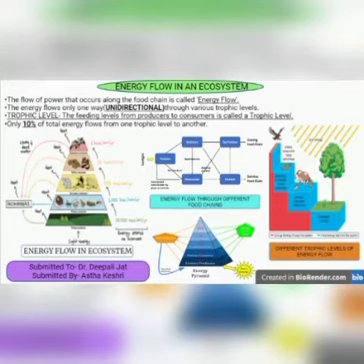The energy flow in the ecosystem is one of the major factors that supports the survival of such a great number of organisms, and it takes place via the food chain and food web. During this process of energy flow in the ecosystem, plants, being the producers, absorb sunlight with the help of the chloroplast, and a part of it is transformed into chemical energy in the process of photosynthesis.